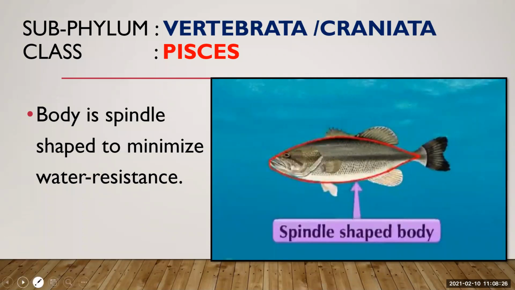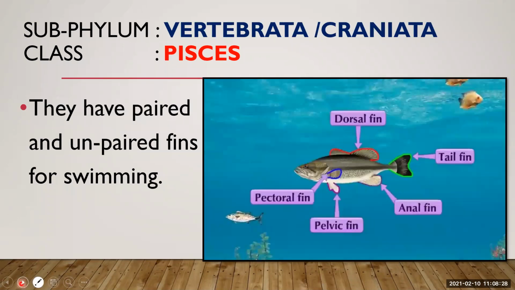Now moving to the next. They have paired and unpaired fins for swimming. Here in this picture you can see they have a dorsal fin, a tail fin, anal fin, pelvic fin and pectoral fins. So they have paired and unpaired fins for swimming.